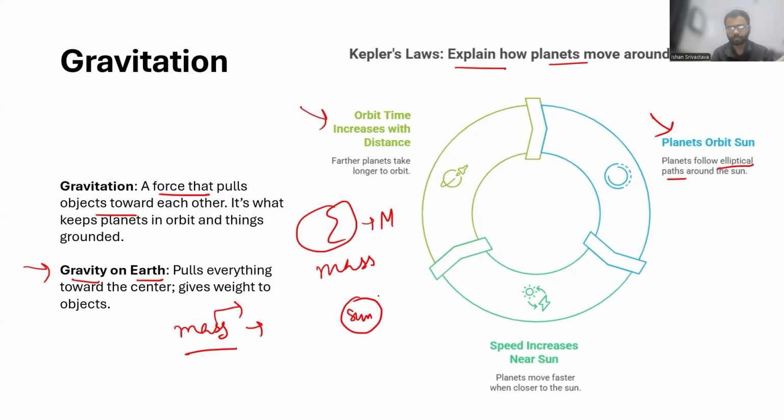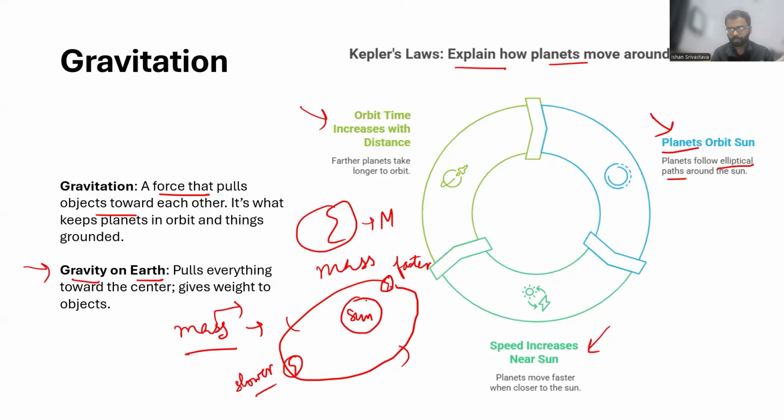So you have a sun like this, and then you have a planet like this. Right, you can see that it's not a circular path, it's an elliptical path, right? And most of the planets will have this elliptical path. Now, the speed increases near the sun. So the planet, when it's closer to the sun, will move faster as compared to when it's farther away. So here it will move slower, right? And here it will move faster, right? That's the understanding. And the orbit time will increase with the distance, right?